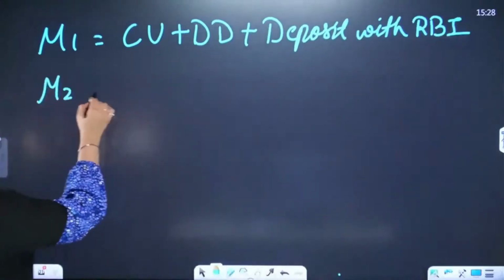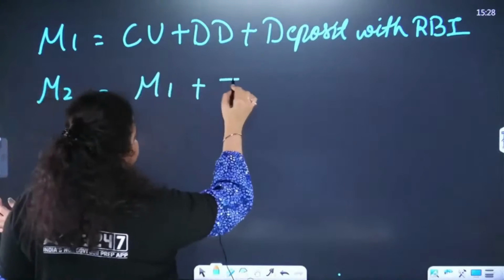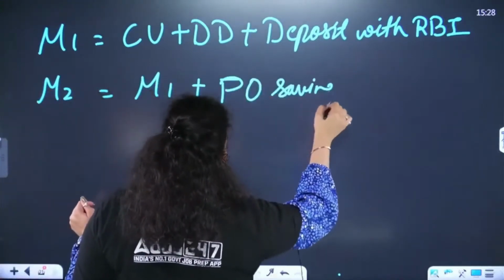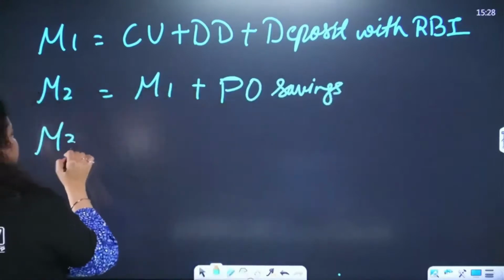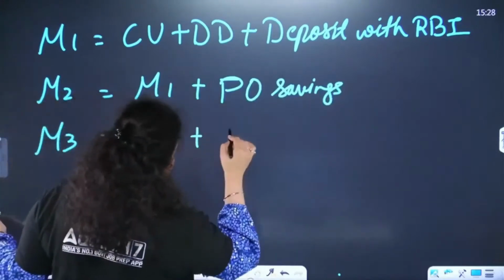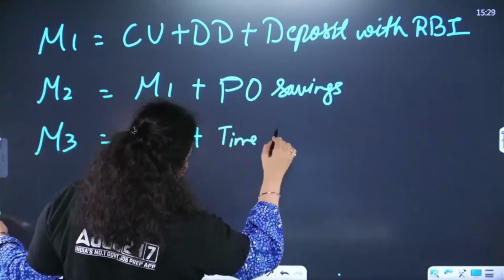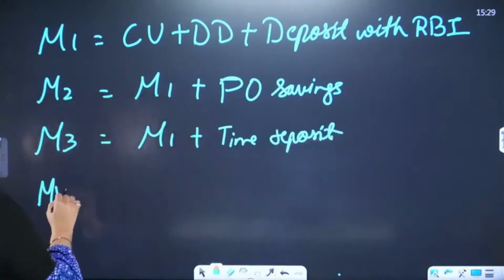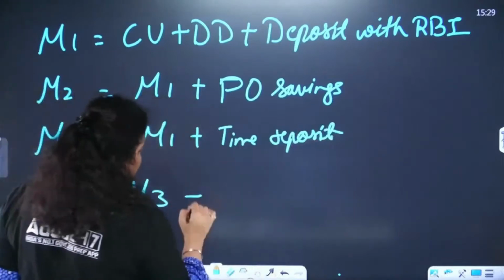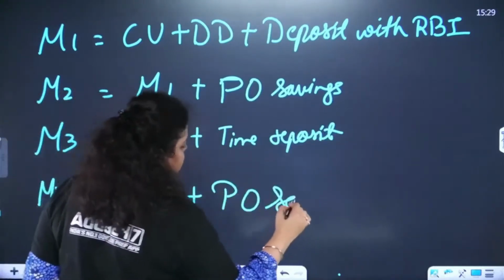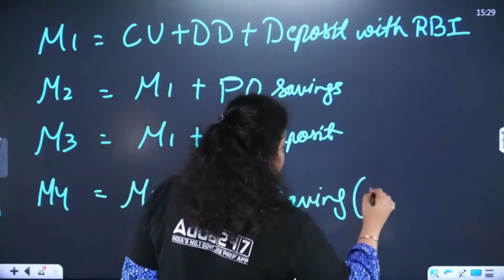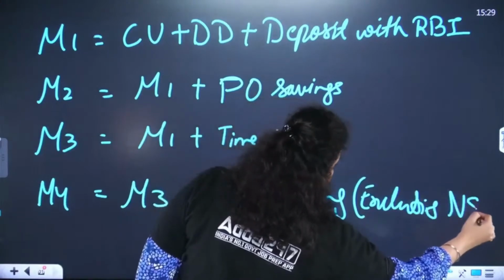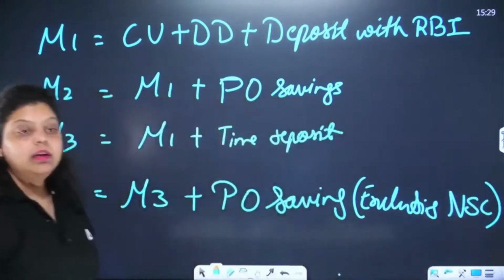M2 is M1 plus post office savings. PO savings means post office savings. M3 is M1 plus time deposit. I will explain all these, don't worry about it. And M4 is M3 plus post office savings, but excluding national savings certificate.